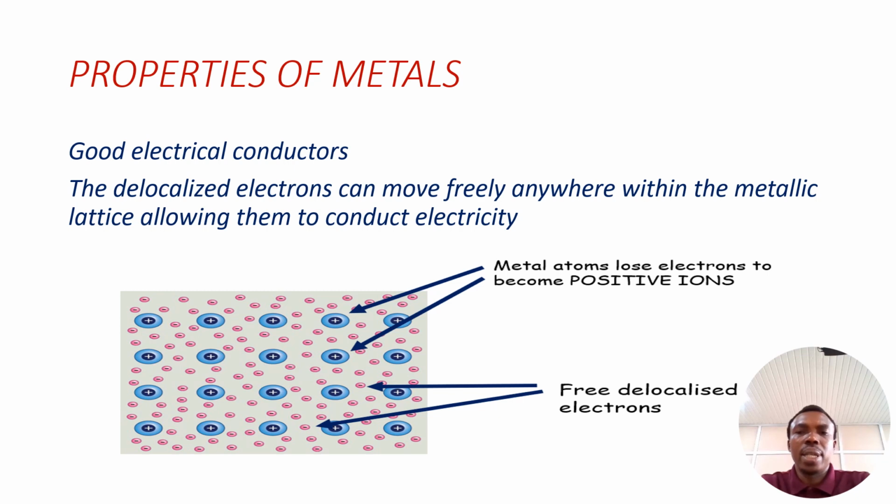So the next one is metals are good conductors of electricity. Good electrical conductors, and the reason is because metals have free mobile electrons, delocalized electrons. The delocalized electrons can move freely anywhere within the metallic lattice, allowing them to conduct electricity. So that is one major property of metals, that they can conduct electricity, and it's a result of the free delocalized electrons. The electrons are free to move so that they can conduct electricity.